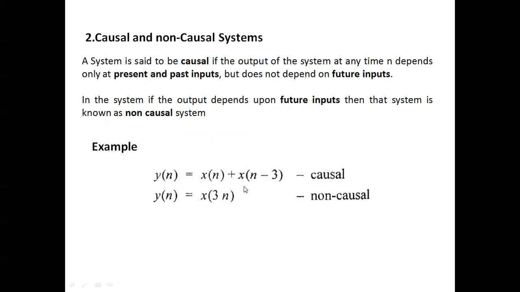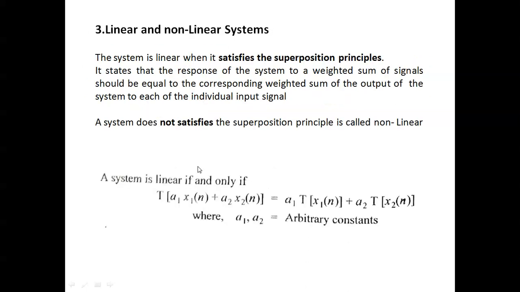Causal is x of n, x of n minus 3. So it's past inputs. So it's causal. It has only present and past, remember. But this system can depend upon future inputs. Future means it is non-causal. A system that only depends upon current and past values is called causal. If the output of the system depends upon future values or future input, that is called non-causal.